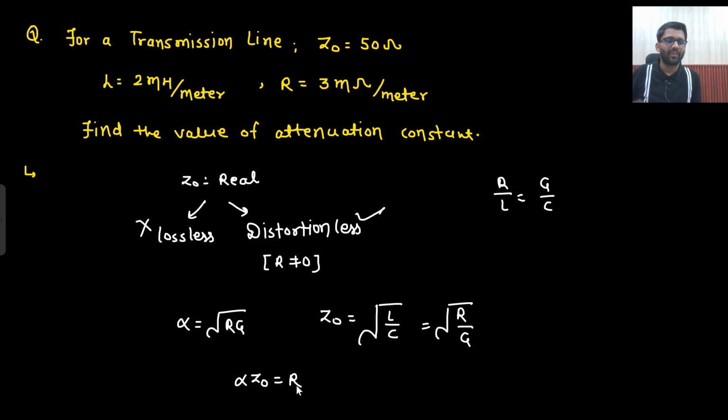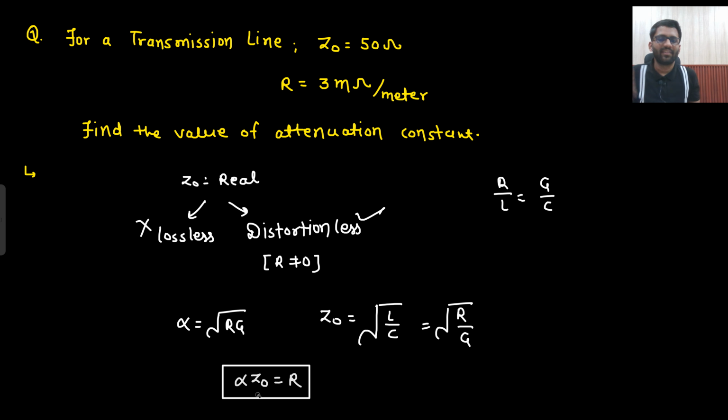So directly I don't need to remember, but here I can use this formula, a very important formula for me: alpha into Z naught equals R. So this L value was needless there. This could have been erased. Okay, so let's erase it. Only the Z naught and R values are mentioned. You need to find the value of alpha.